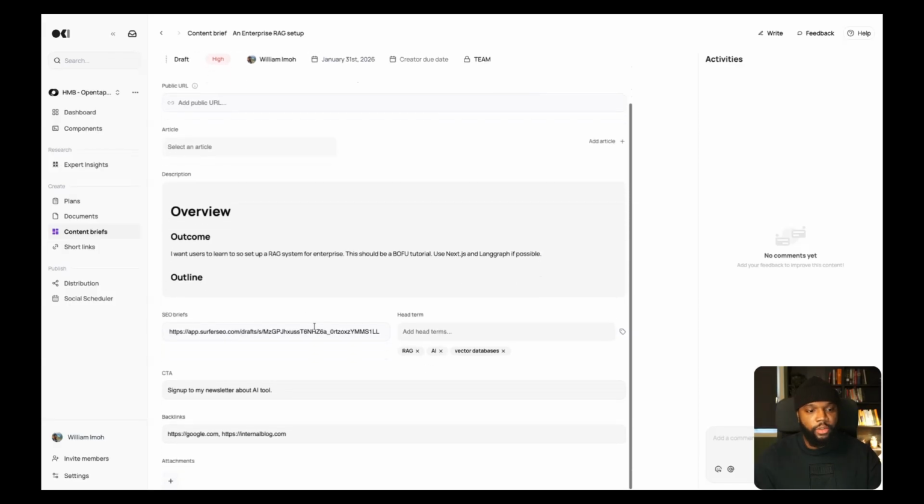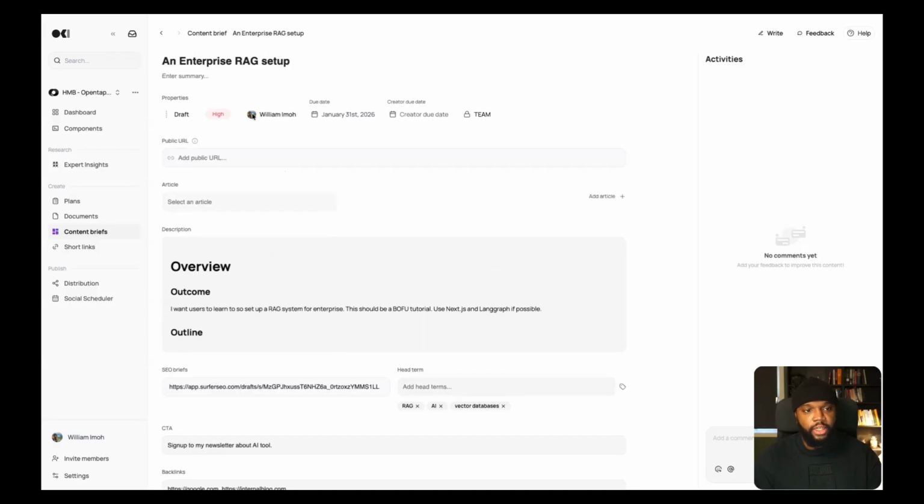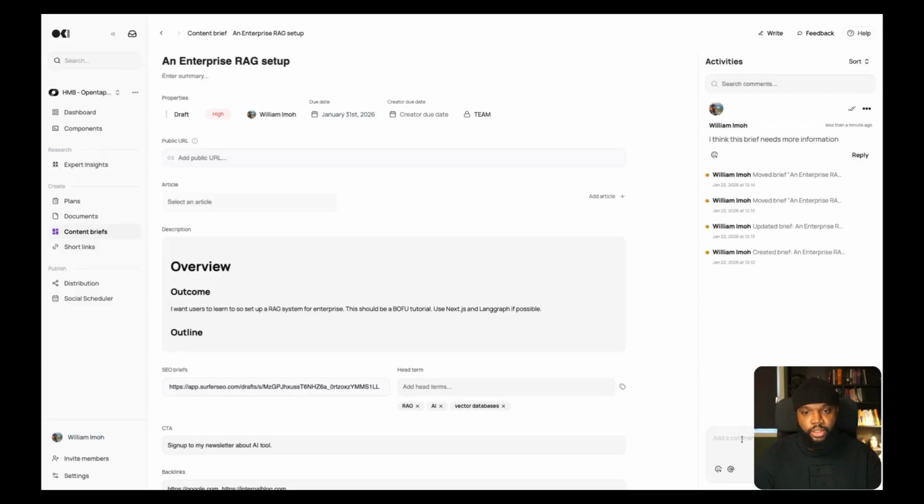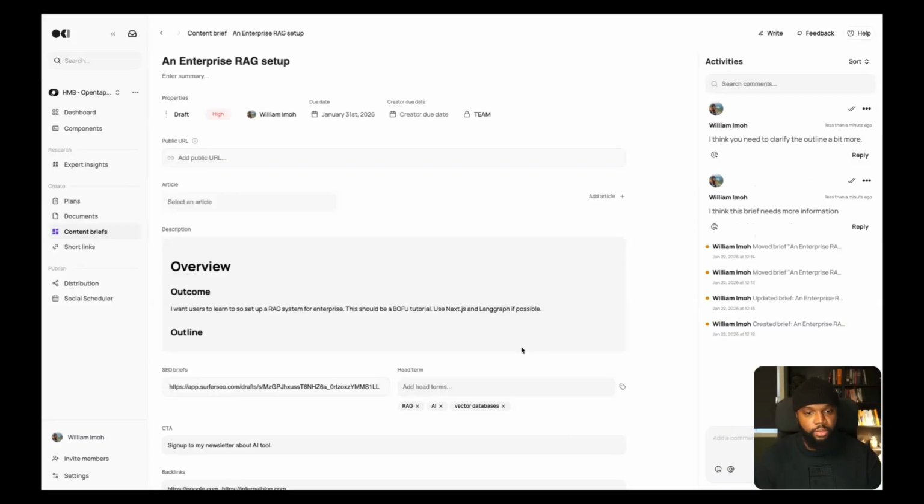With the brief set up, including any information that I like, it is assigned to myself, William. I can also assign this to other members of my team. While the content for the brief isn't created, I can leave comments on the brief to say, I think this brief needs more information. And I send this, and you can see all activities on the brief, or I can say, I think you need to clarify the outline a bit more. This can be done here. Also, you can leave comments on items in the brief, just as you would in any document.